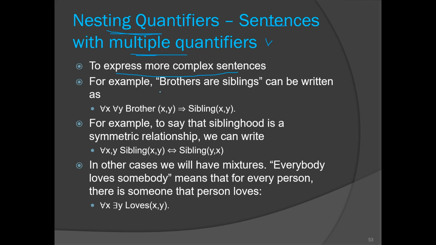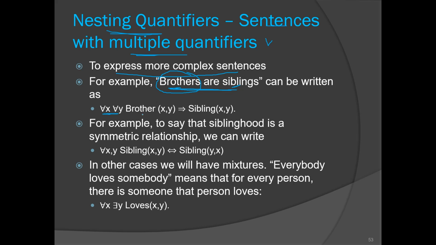So consider the example, brothers are siblings. This is the sentence. So if we have brothers, that means they are siblings, right? Now how to represent this in first order logic? Brotherhood relation involves two persons, right? That's why we have to use multiple quantifiers here.